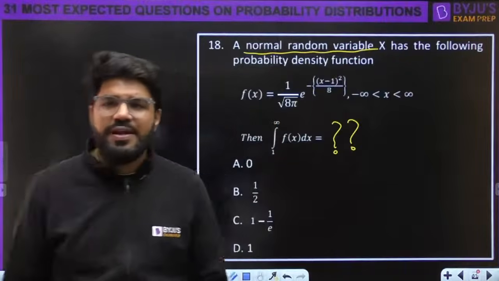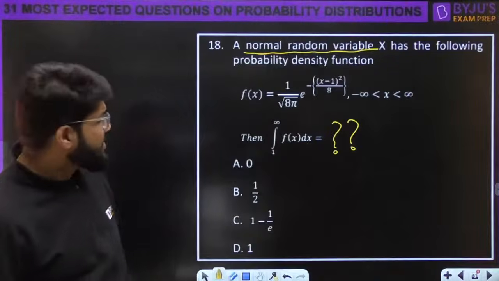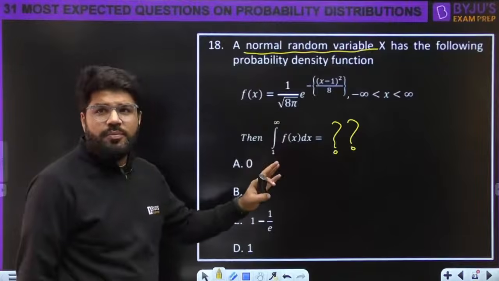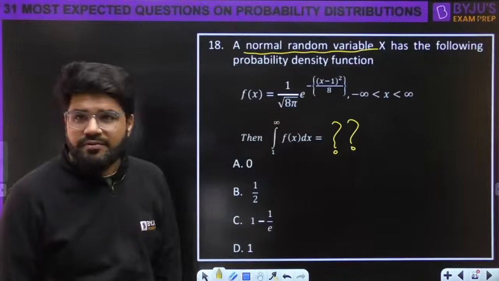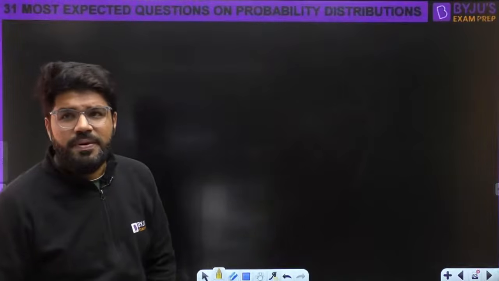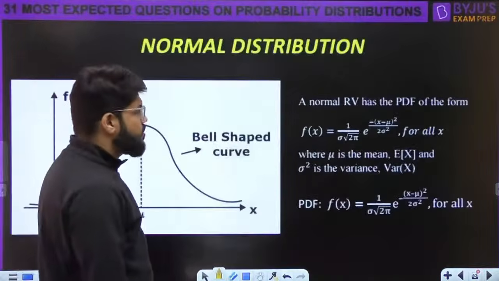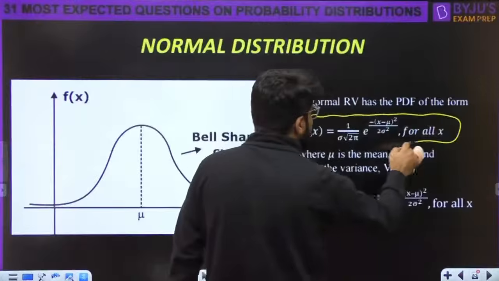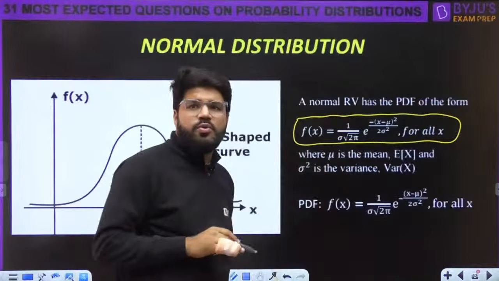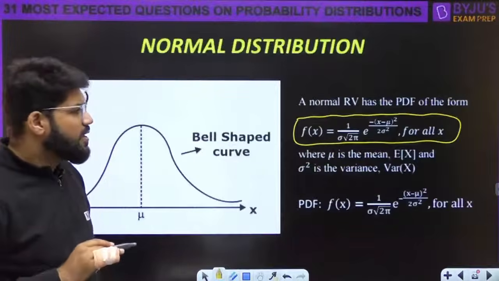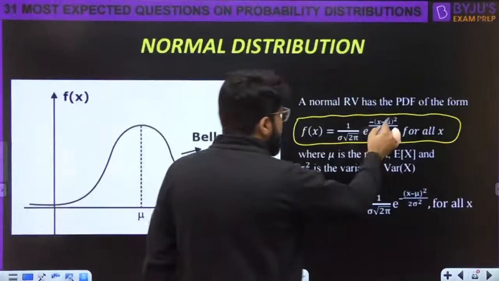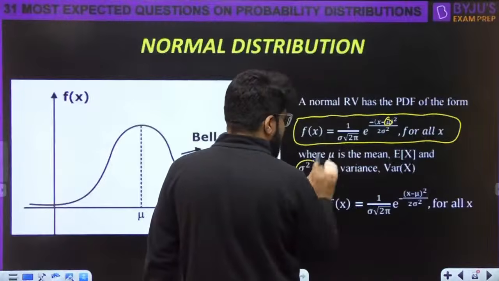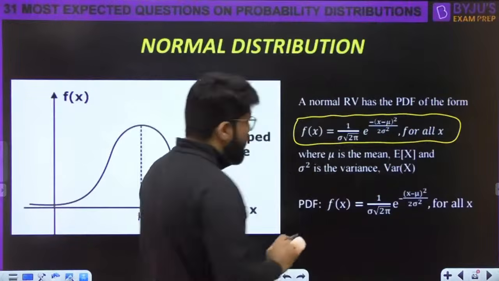Okay, but let us revise quickly 1 or 2 points and then let's come back to the question. Answer is just, if you know the basics of normal distribution, it is a 5 seconds answer for you. But पहले एक बार देख लेते हैं. Normal distribution, okay, which has the PDF of the form 1 upon sigma under root 2 pi e raised to the power minus of (x minus mu) whole square divided by 2 sigma square, where mu is known as the mean and sigma square is always known as the variance.